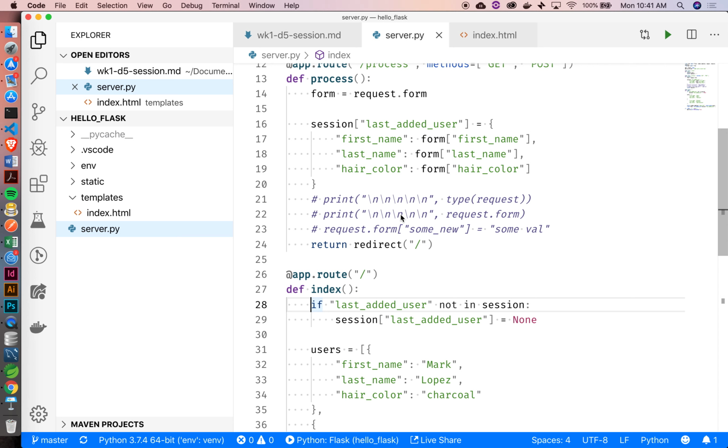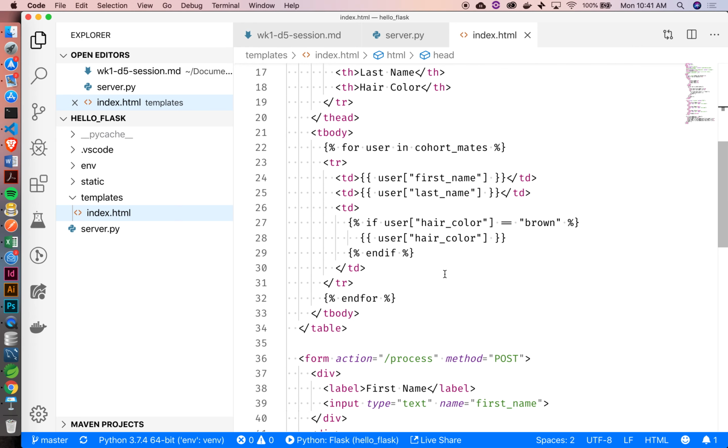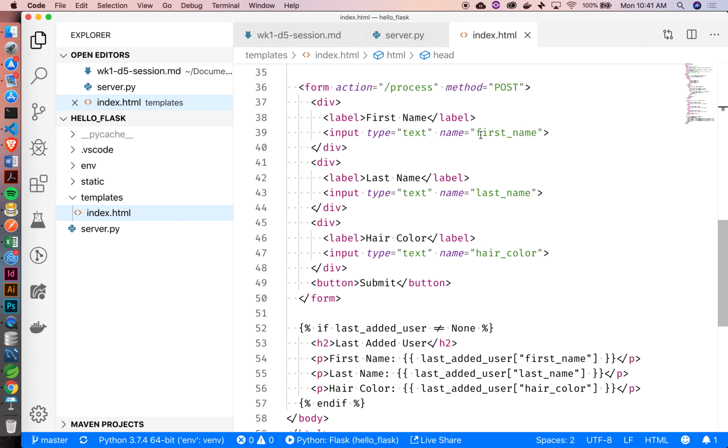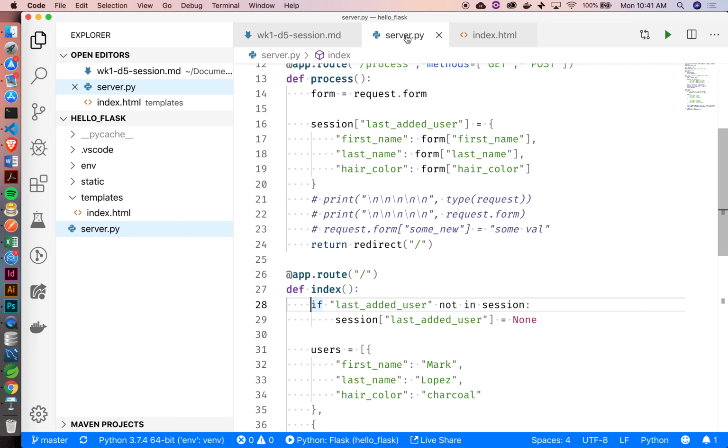And then the first name, last name, and hair color, you already have those in the input things. Yeah, these wouldn't necessarily have to match, but for the sake of clarity, I think it makes sense to make them match. These connect directly to our form input. If you look in here, we've got this form. See the names of each of these inputs? The form inputs were first underscore name, last underscore name, and hair color. Right, so just that first one was the one that you created, and the rest were already assigned. Yeah, exactly.